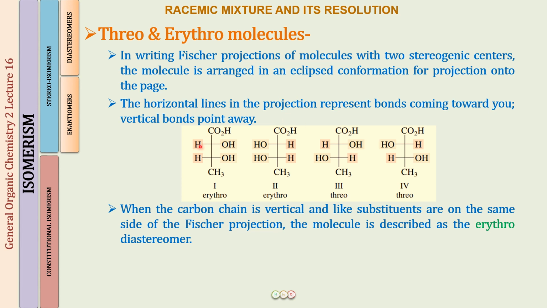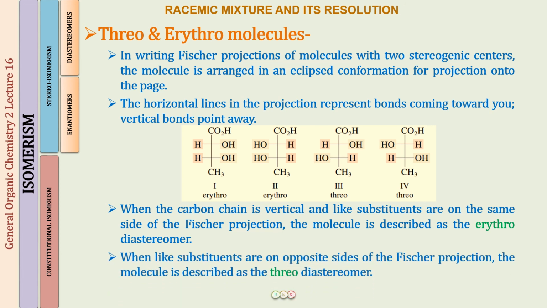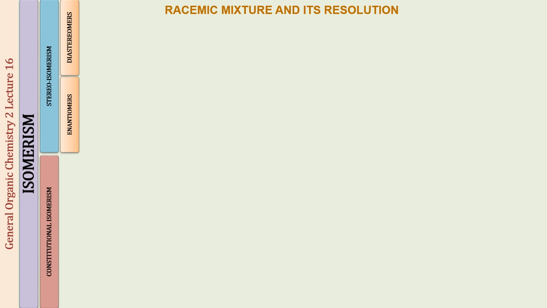When I say that I have an erythro diastereomer for structure number 3, this means that structure number 3 will be having the like substituents on the opposite side, and my structure number 1 will be having the like substituents on the same side. Clear? And when we have the like substituents on the opposite side of the Fischer projection of the molecule, we call it a threo diastereomer. Let us look at one more molecule to understand that.